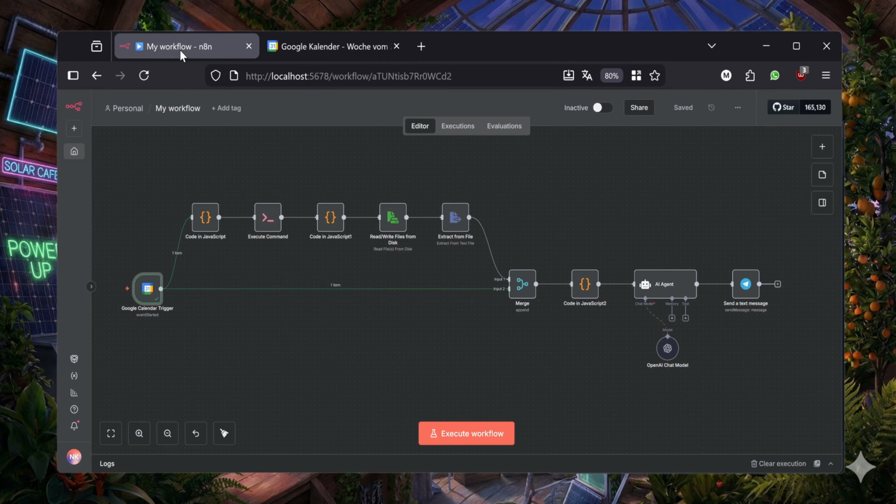Let's open N8N. I'm hosting this on my computer, but you can also have it in the cloud for free. It's super easy to set up. You can have it in 5 minutes.